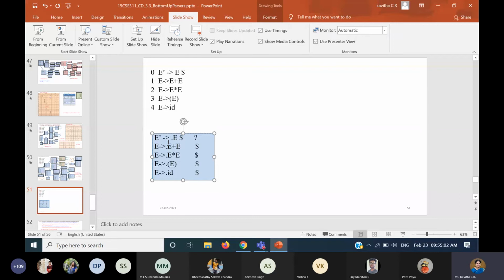So now once I expand, will the rules change? No, the rules will remain the same. I'm going to list them out. Suppose I list out and show. Now I am going to expand because of this dot E, which is there in the second rule. I need to expand. So I will take this and I will try to expand.